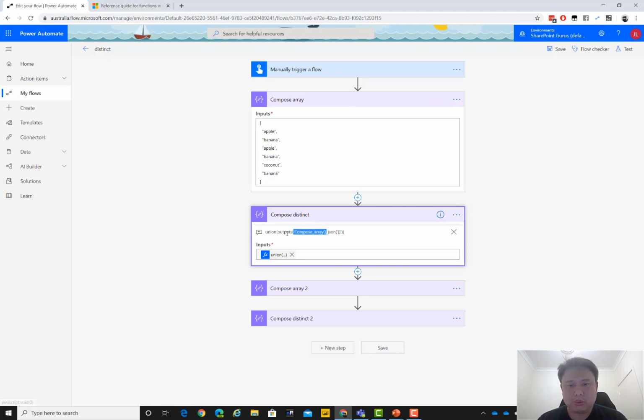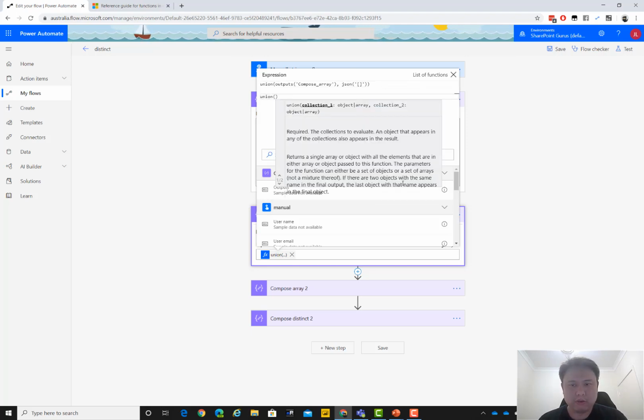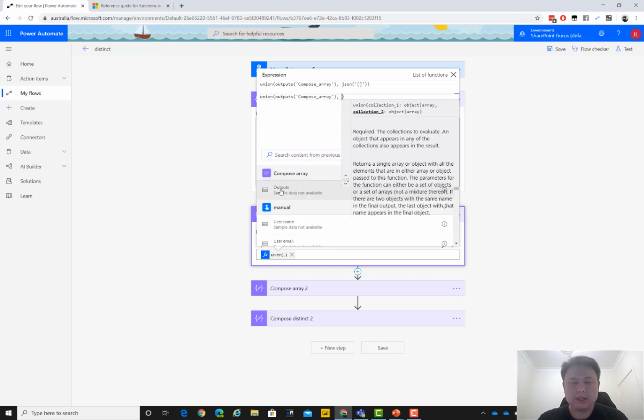What we're actually gonna do is say union the output of the first array, and in the new expression editor, it's pretty easy. Union output of the first array, which is this one. And then we want another array, because union needs two or more arrays, so you can't just give it empty.